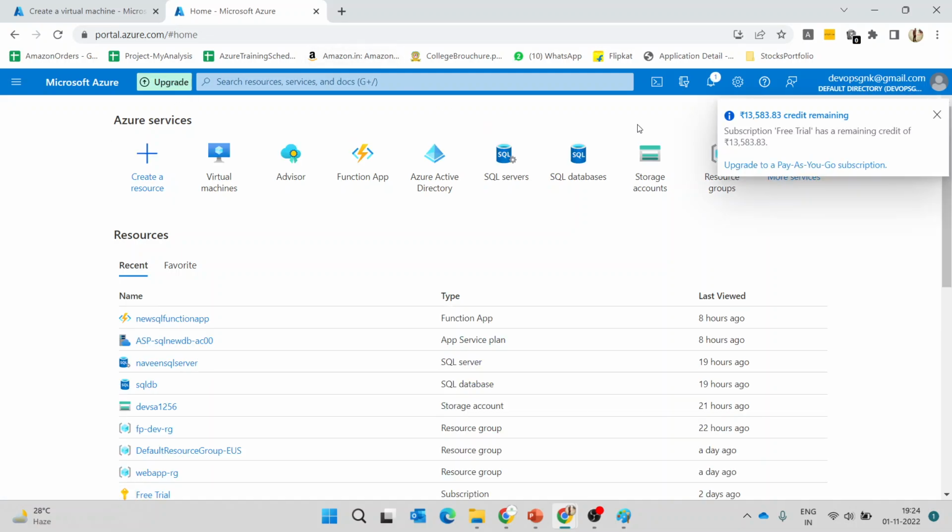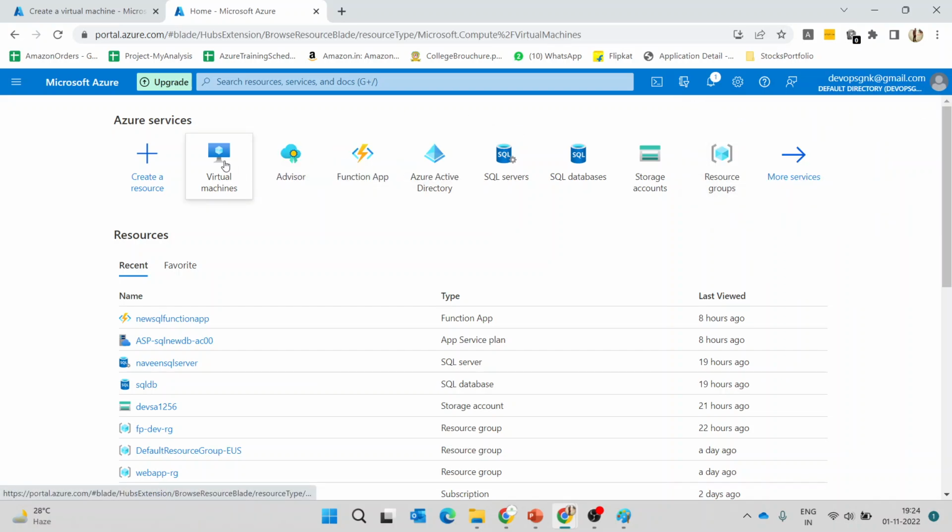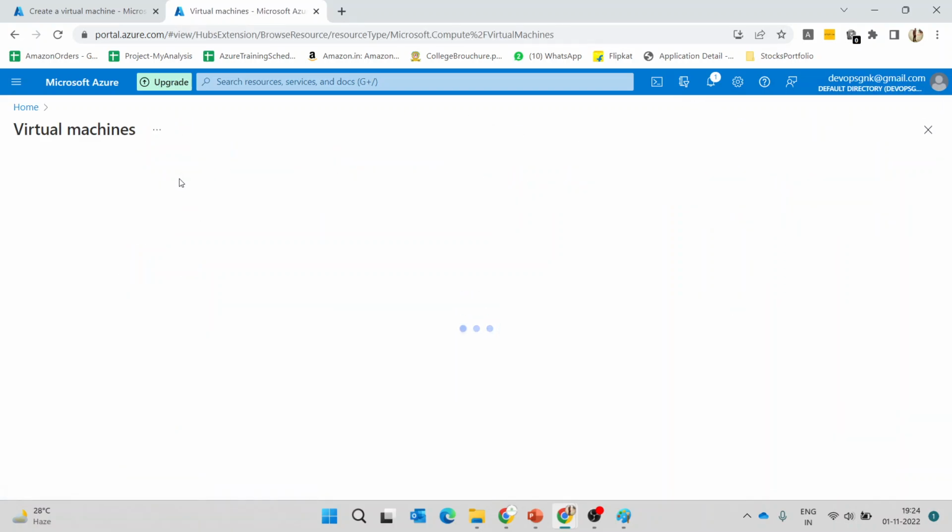This is how the portal looks. As we are working using the free subscription, Microsoft provides $200 credit for 1 month, so we can use some premium services as well in this. After those 30 days, we can use only some 25 services for about 1 year. So as I mentioned earlier, we had thought about that